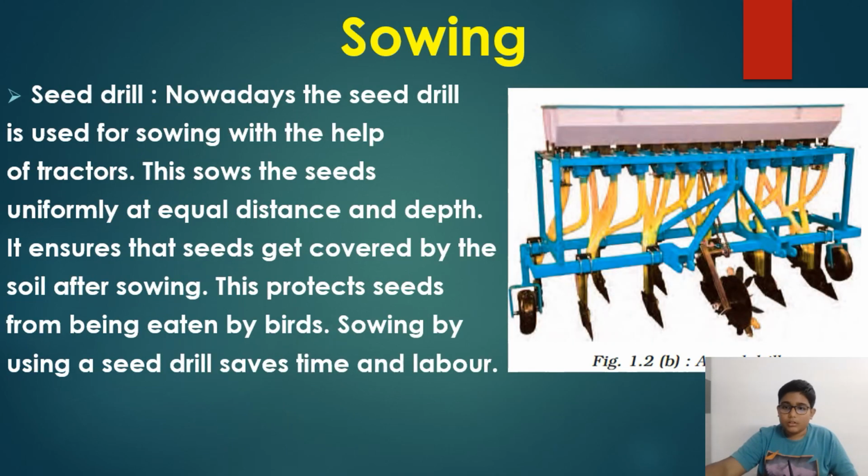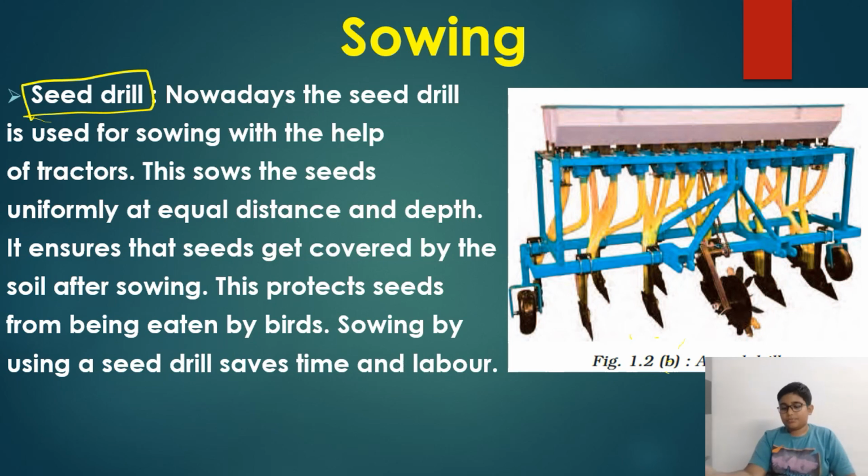So this is the modern method, and it's known as a seed drill. This is the seed drill, and it is attached to the tractor. A tractor is very necessary for farming.